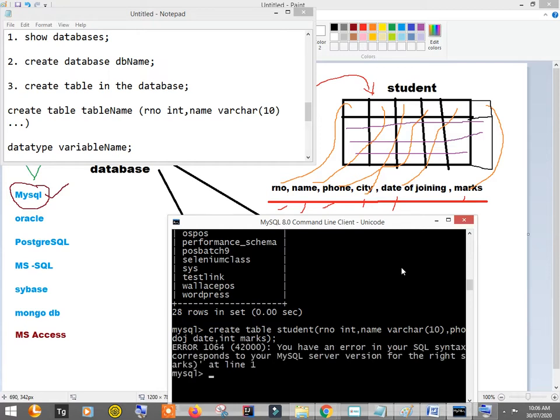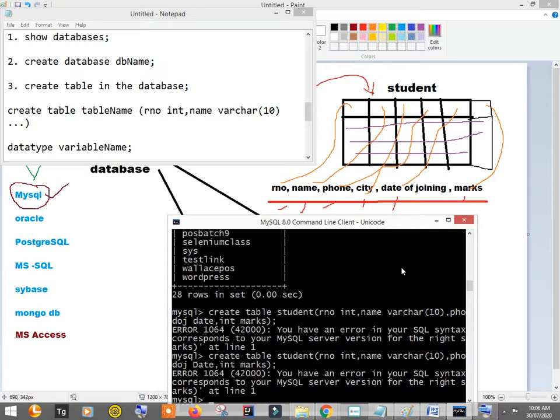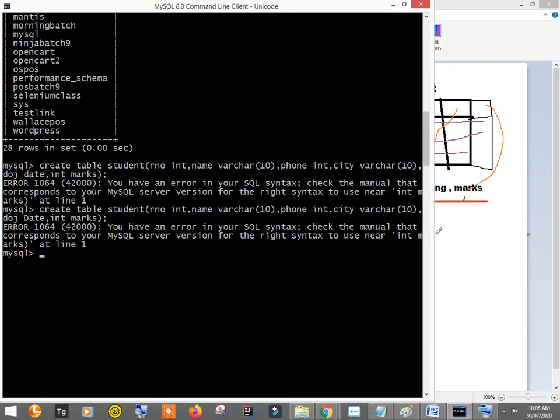So there is a SQL error. I think D is capital for date. Still there is an error. Now let me just check why that is.